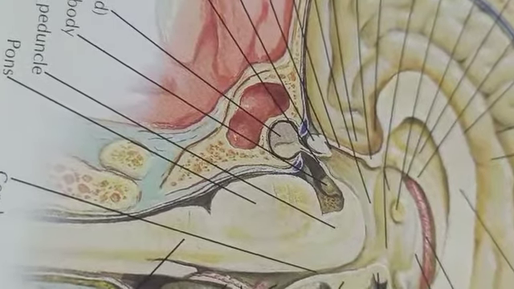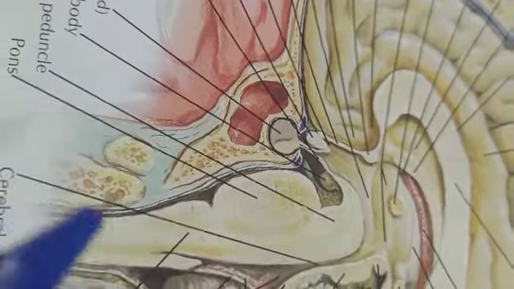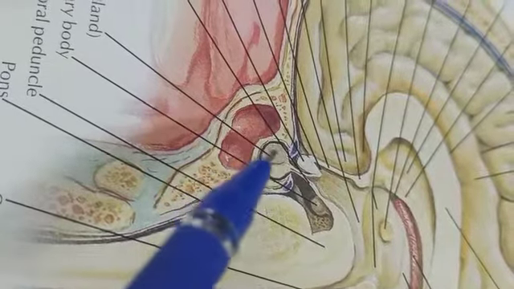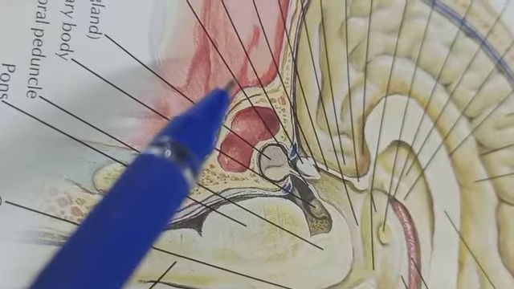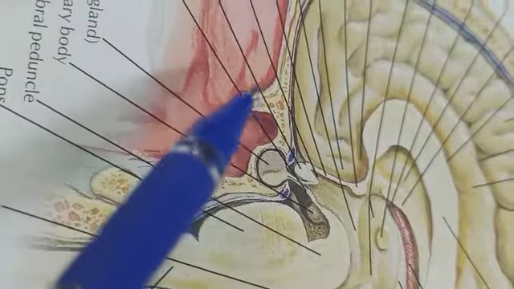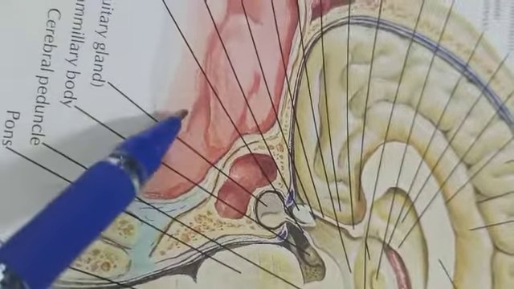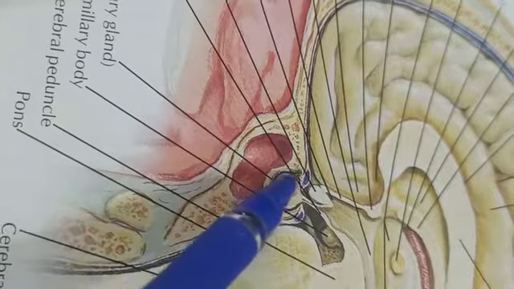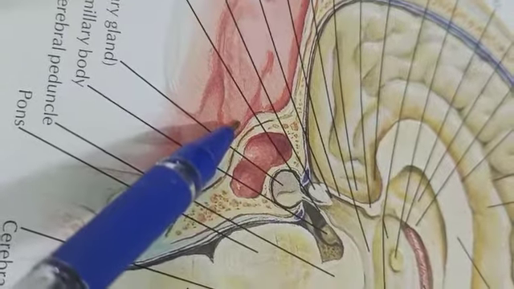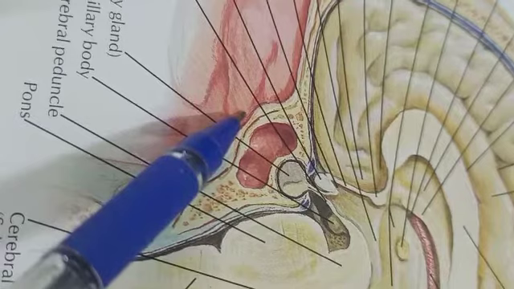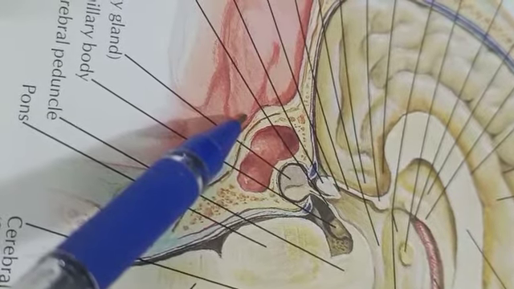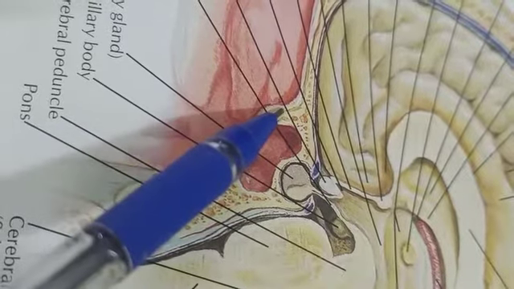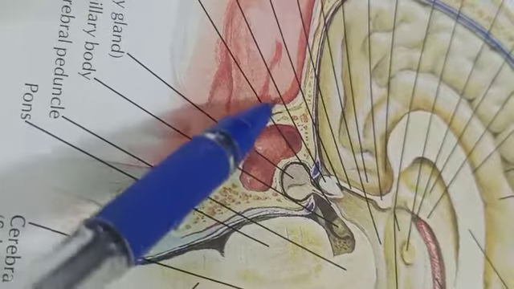Then regarding the development of the pituitary gland, the anterior pituitary or adenohypophysis is developed from an upward projection from the upper part of the nasopharynx. This is our pharynx. So from the ectodermal roof of the stomatodeum, that is at the roof of the pharynx, a pouch will come upward.